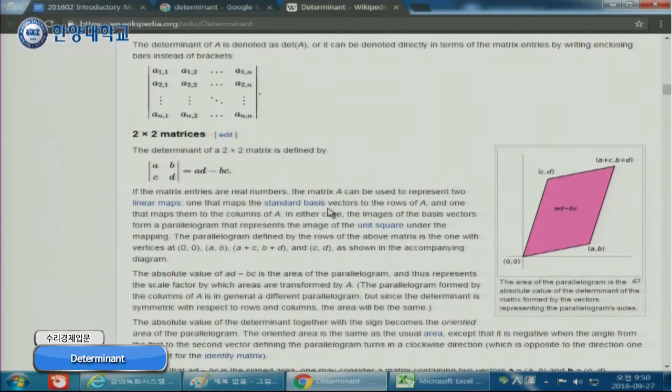So the geometry of the determinant is that, suppose we have 2 vectors A, B, and the size of this area is AD minus BC, which is basically the determinant of this matrix A, B, C, D. Right? Of course, you can write down this A, B, C, D. It is fine.